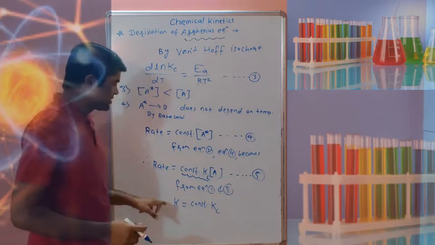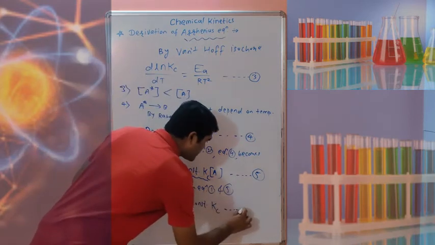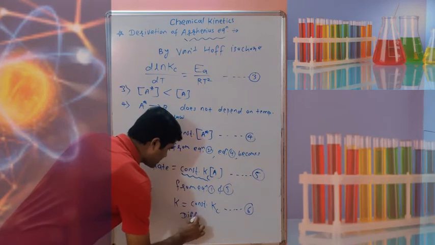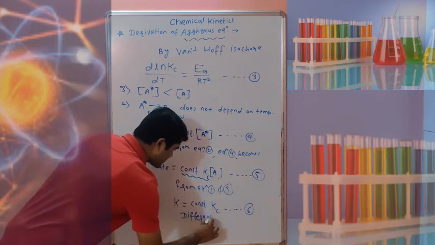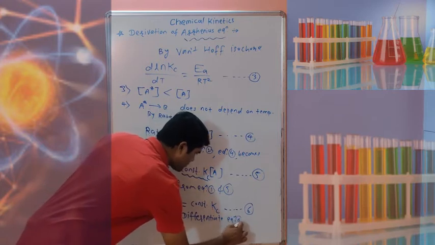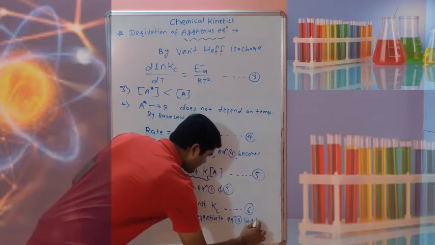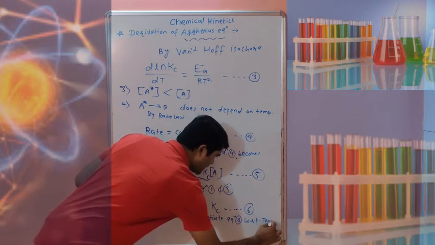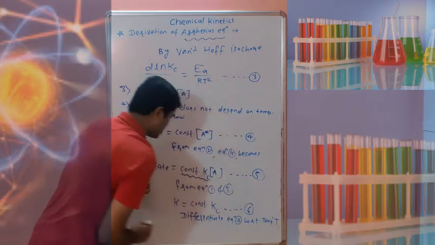Now we are differentiating this equation, you can say equation 6, with respect to temperature T.